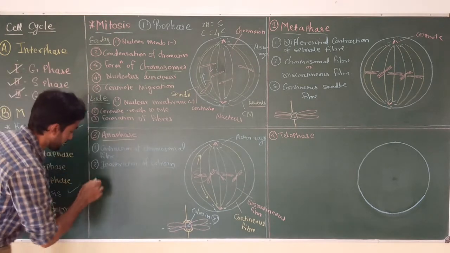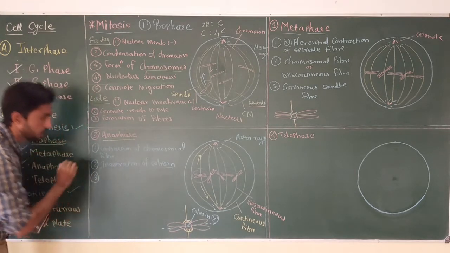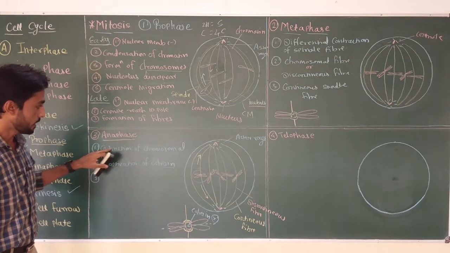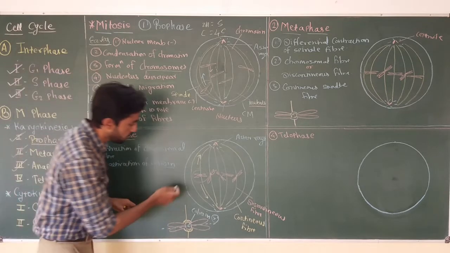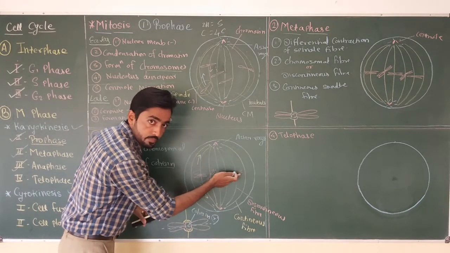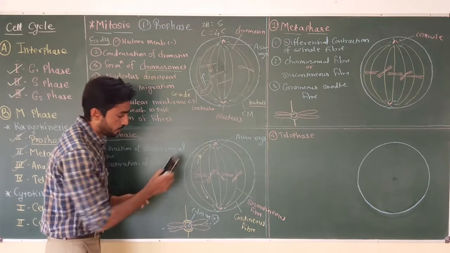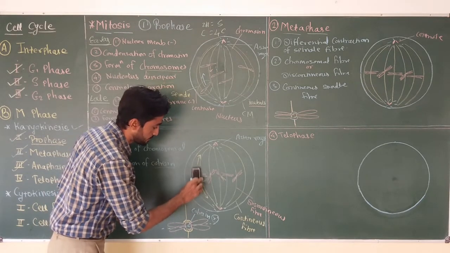Now the third important thing which occurs is due to the contraction of the chromosomal fiber. Now all the chromosomes get separated from the centromere, and now the structure is going to look like this.